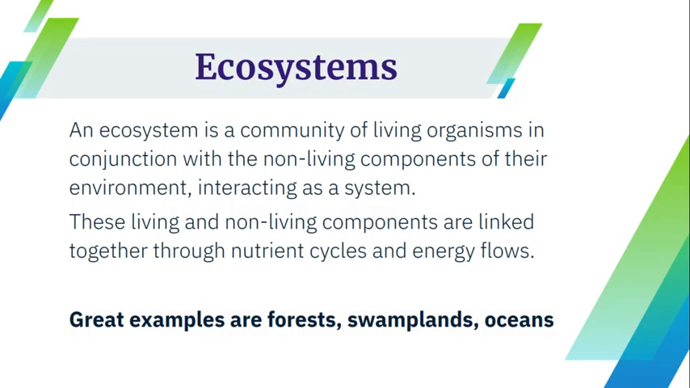An ecosystem is a community of living organisms in conjunction with the non-living components of their environment, interacting as a system. These living and non-living components are linked together through nutrient cycles and energy flows. Great examples are forests, swamplands, and oceans. These are all examples of ecosystems.